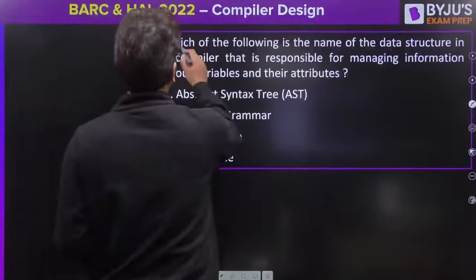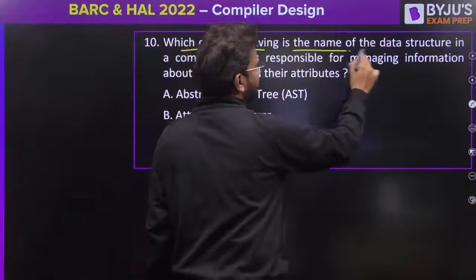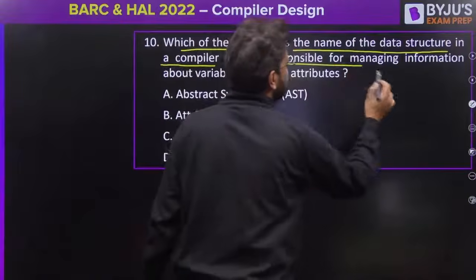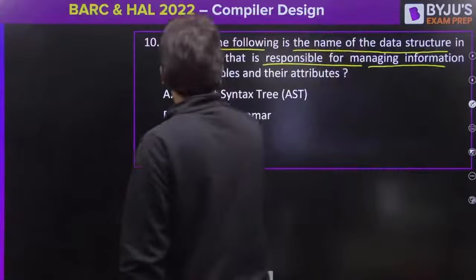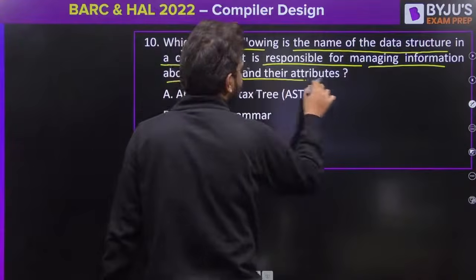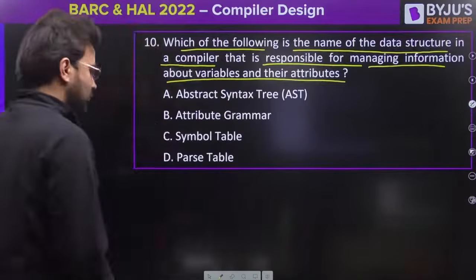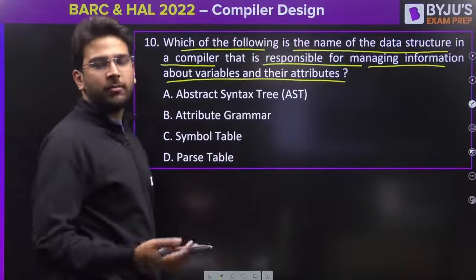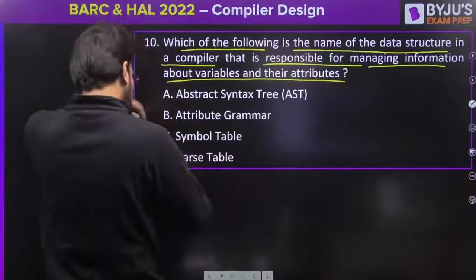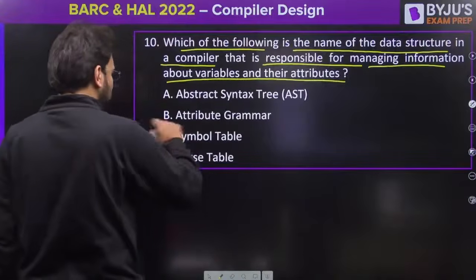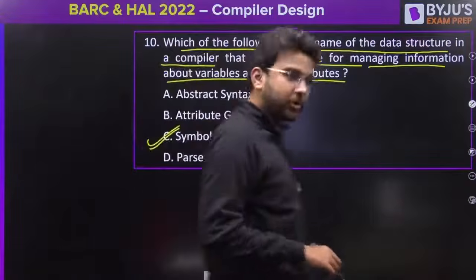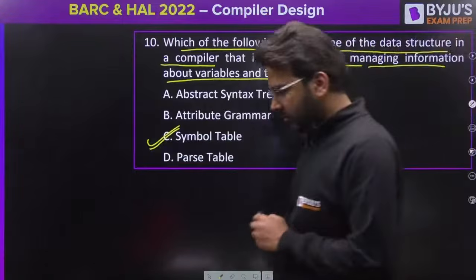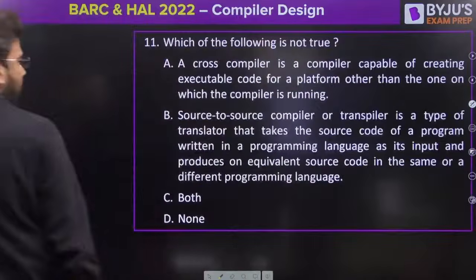Which of the following is the name of the data structure in a compiler that is responsible for managing information about variables and their attributes? So there is only one data structure in the compiler that we use to store all the information of identifiers and their attributes. That is nothing but the symbol table. Let's proceed to the next question now.